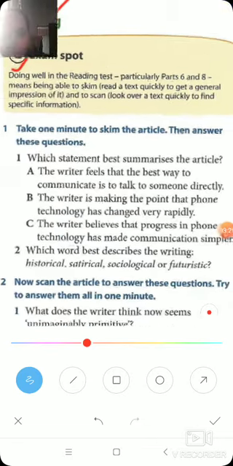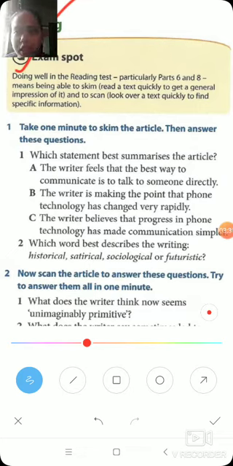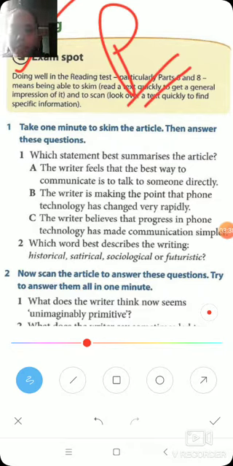So here we have, take 1 minute to skim the article. So here you have to skim the article, then write the answers to the questions. So I'm giving you a time. You can pause the video and you can try the questions for yourself. Till then, I'll wait for you all, and then we'll start with the checking of the answers, right?